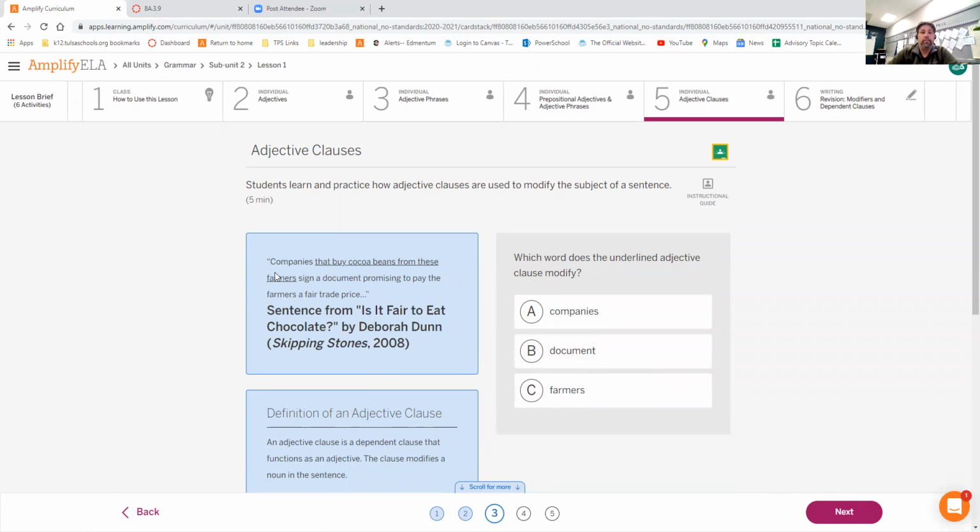Third and final one. Companies that buy cocoa beans from these farmers sign a document promising to pay the farmers a fair trade price. They have underlined that buy cocoa beans from these farmers. Again, look at this, guys. They buy cocoa beans from these farmers. That would be fine, but because it says that buy, now it's dependent on something. What is it dependent on? The companies.